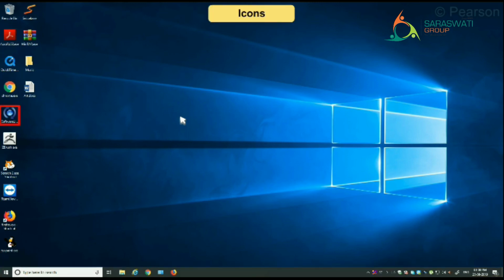You will notice small pictures with text written below them on the screen. These pictures or graphical representations of a program, a folder, or a file are called icons. Some commonly used icons are the recycle bin icon, the folder icon, and shortcut icons to programs that are installed on a computer. The shortcut icons will always have a small arrow on the bottom left corner of the image.